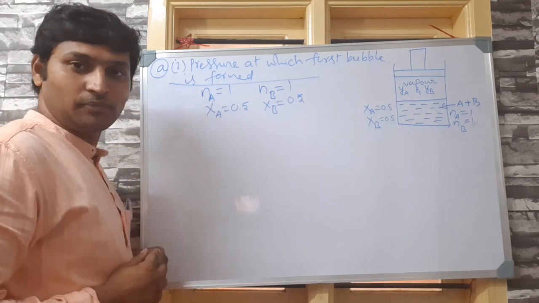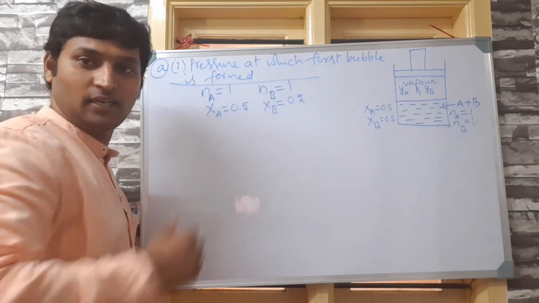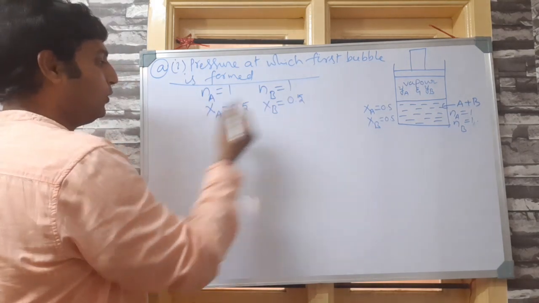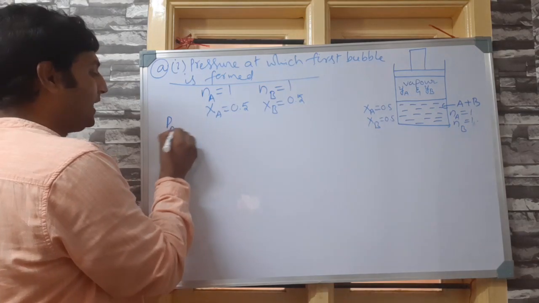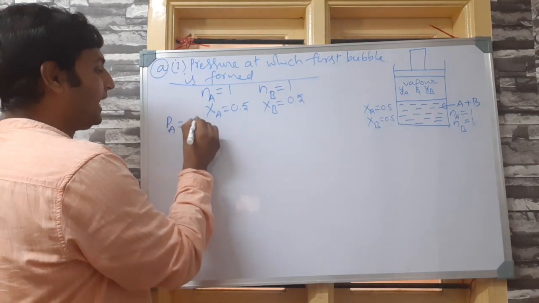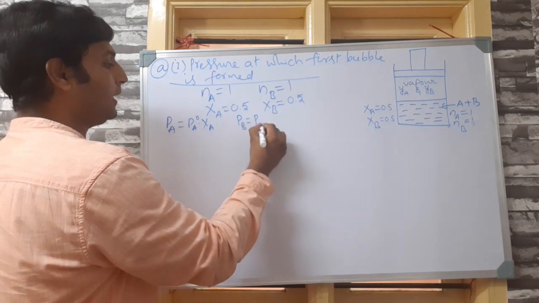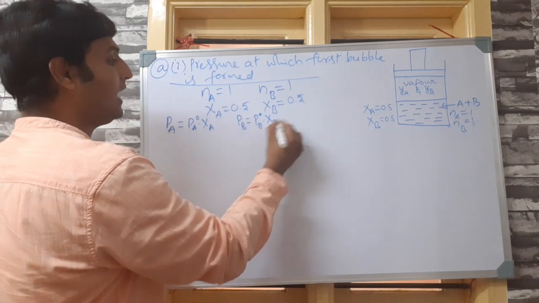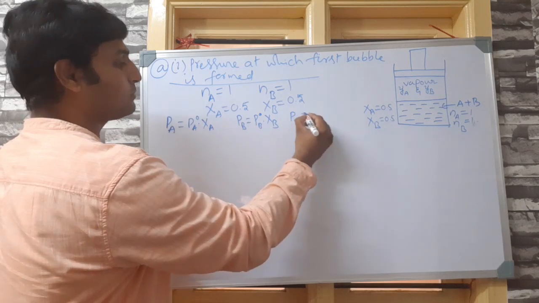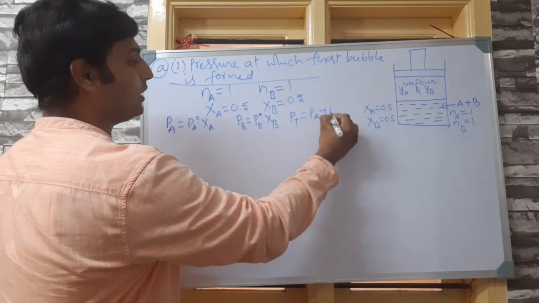At this stage, what will be the pressure? That is what he is asking. Now, you know the formula: PA is equal to PA naught into XA, and PB is equal to PB naught into XB, and the total pressure must be equal to the sum of the partial vapor pressures.